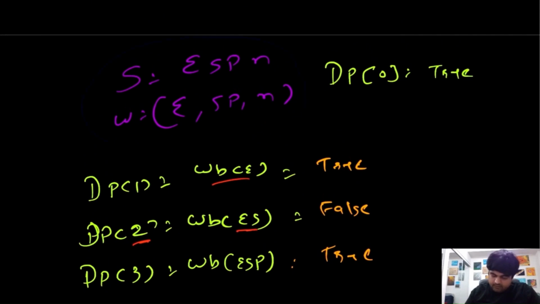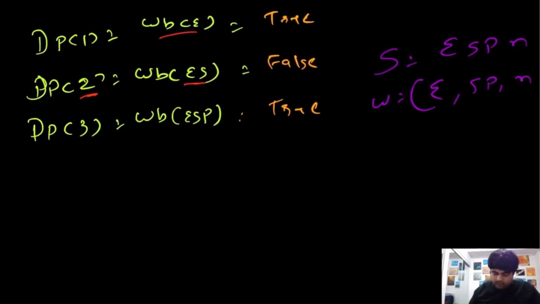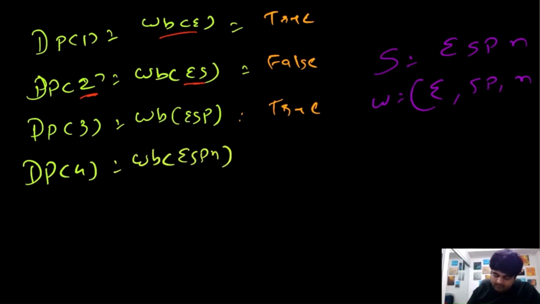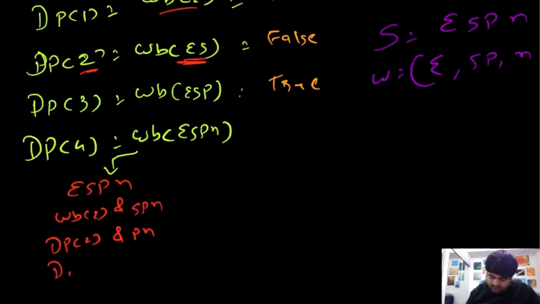Let me also put this one on this side. Now let's calculate the dp of 4, which means word break of ESPN. So again, this will have 4 conditions. Now I'm going to write this in a different manner. So we can also say that this is dp of 2 and PN, because dp of 2 represents this ES, and we can also say this as dp of 3 and N.